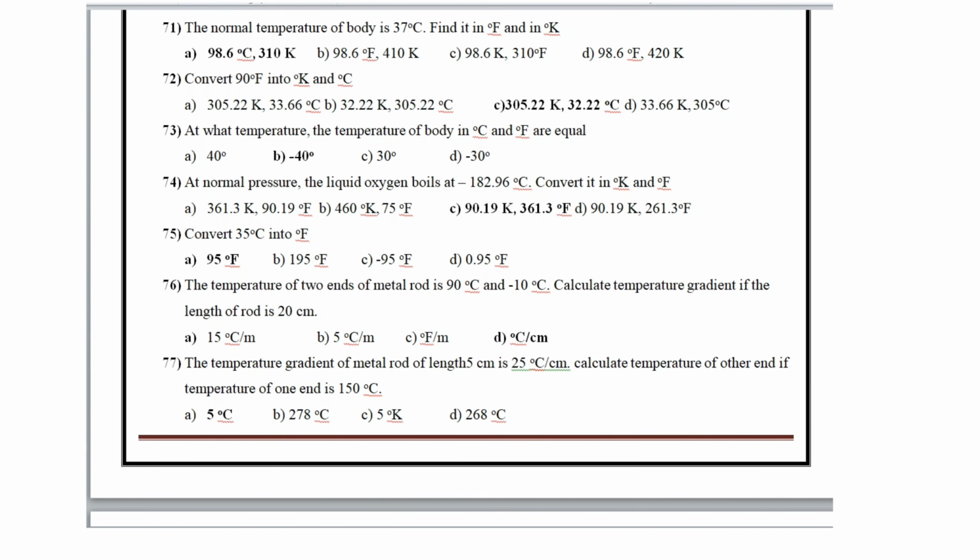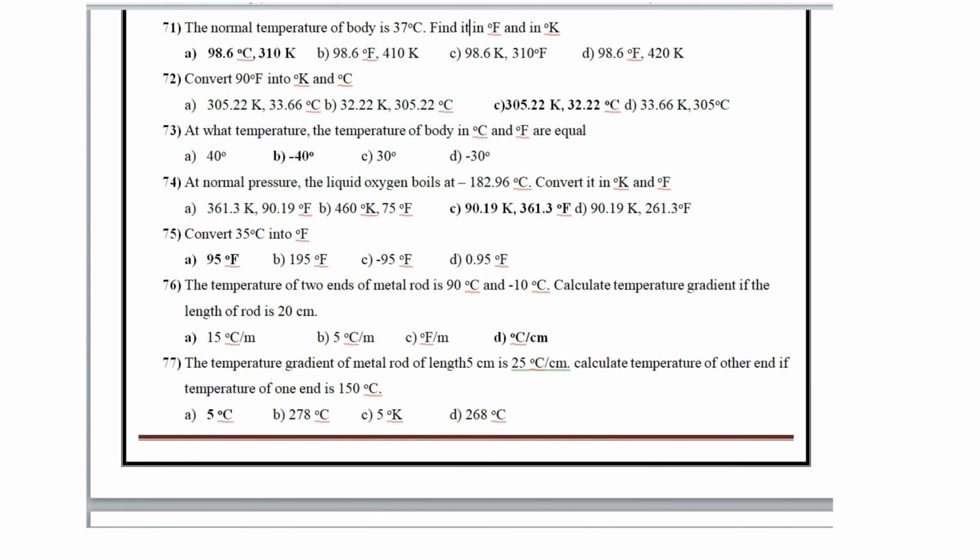Find it in Fahrenheit and degree Kelvin. It is 98.6 Fahrenheit and 301 degree Kelvin.